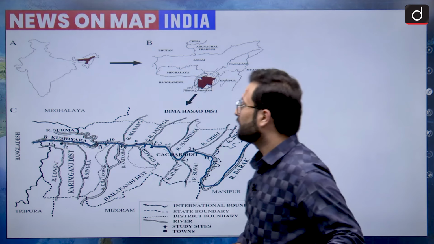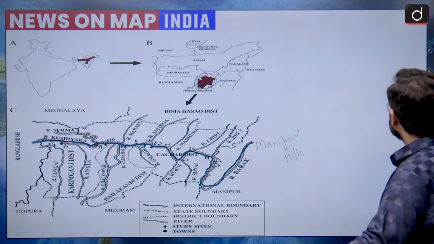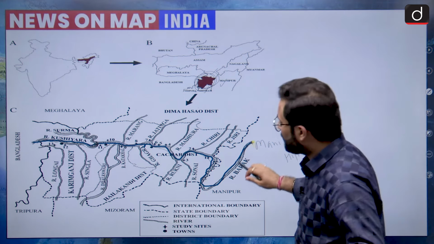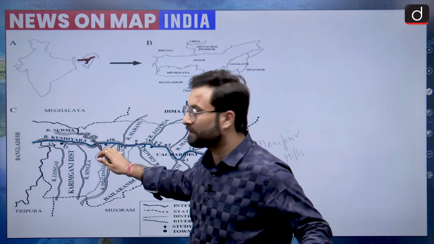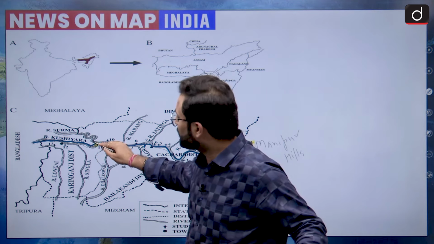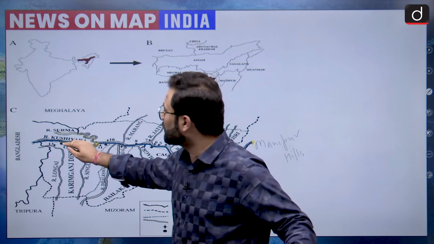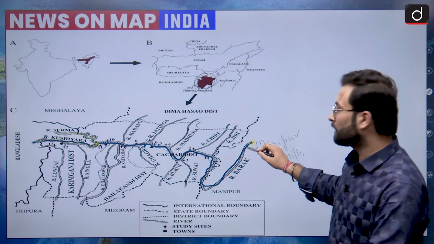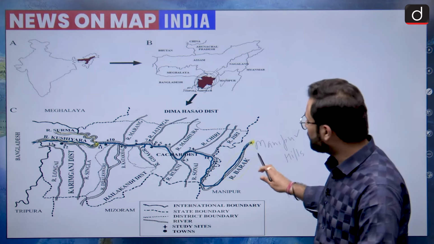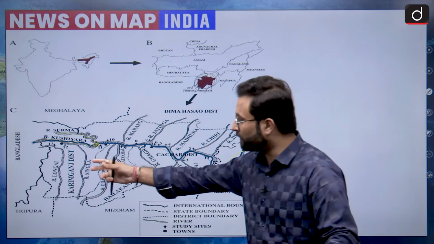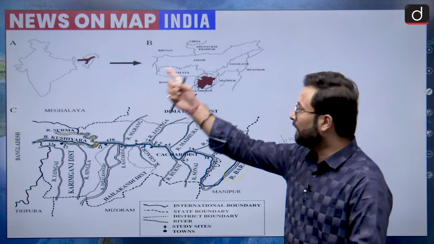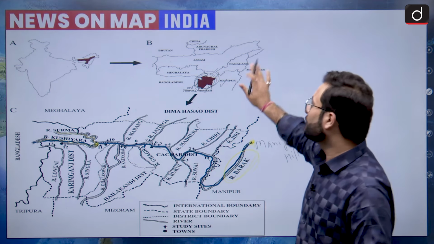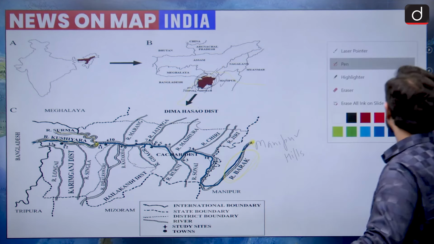So when we are talking about this river, it starts from Manipur hills, moves through India, and when it enters Bangladesh it breaks into two rivers, one is the Surma river, the second is the Kushiara river. Other than that, the origin of this river is the Manipur hills, which is clear, and the name of the river is Barak. These are the tributaries of this river, so this whole area is basically your Barak river system.